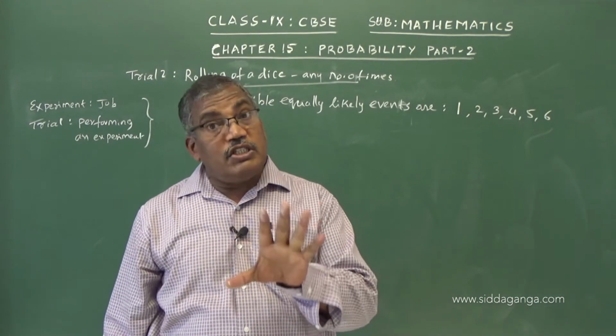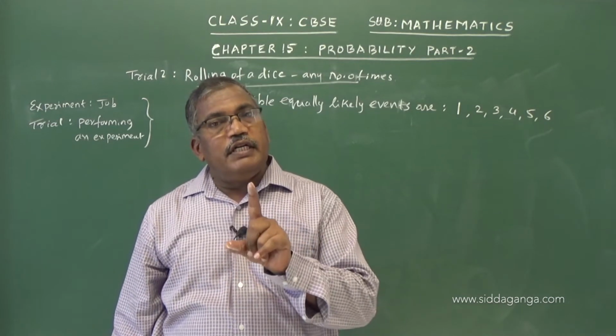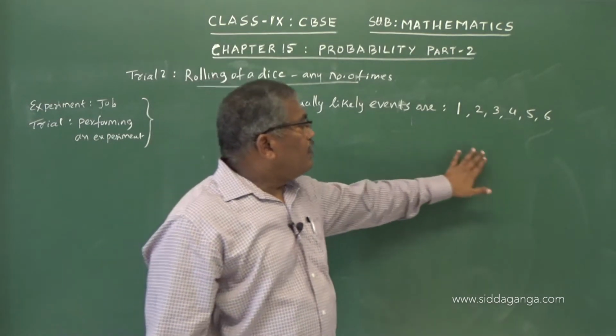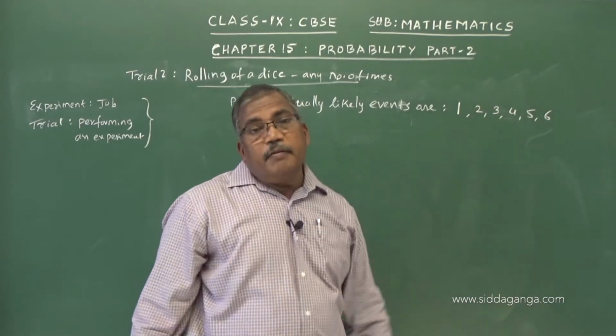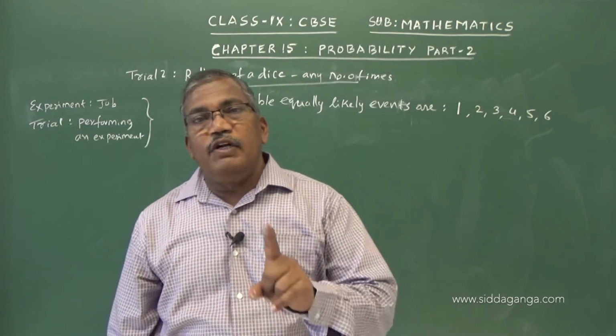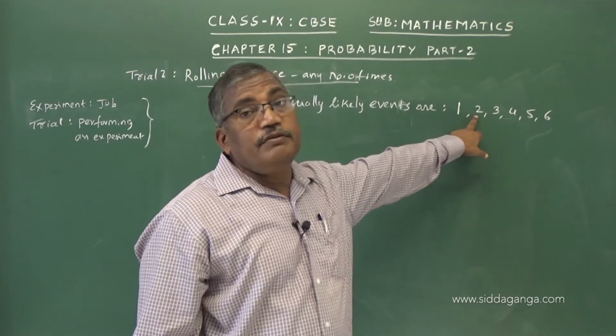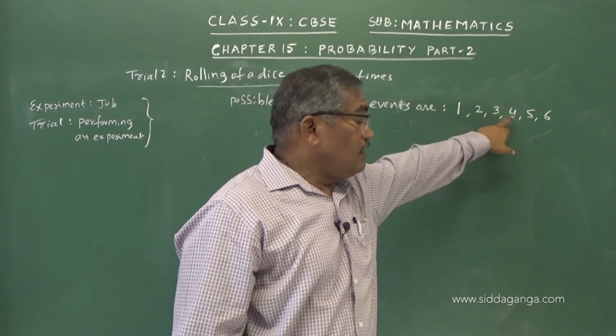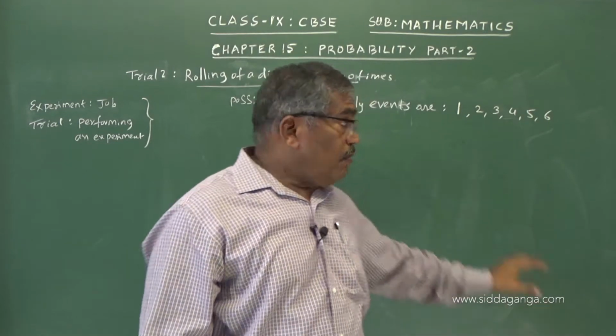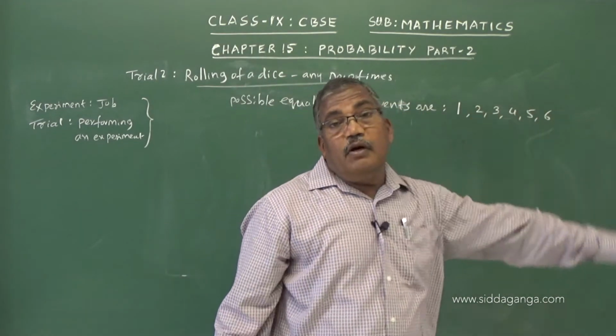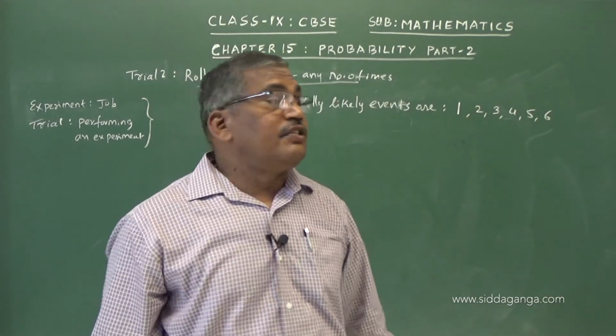There are 6 total chances, and we can get any one of these. Therefore, the probability of getting 2 is also 1 in 6, because this is 1 among 6, this is 1 among 6. So the probability of all of these is 1 upon 6.